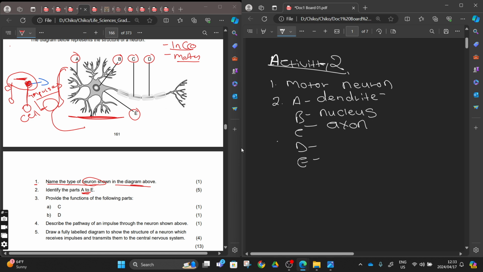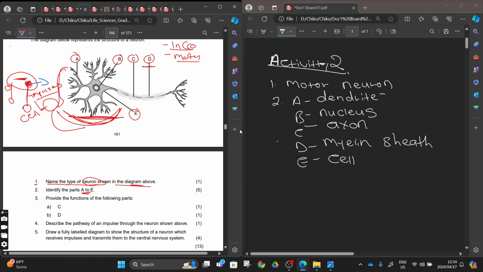Number D, where is number D? Myelin sheath. Anyhow you cram it, the spelling should be right, because if you write something else it won't be correct. Then number E, where is number E? Our cell membrane. You can see this is not the cell body; everything here is the cell body, and number E will be the cell membrane. It can't be the cell body, so don't make this kind of mistake. They can also ask you to label number B, because the mark there is not touching the nucleus.